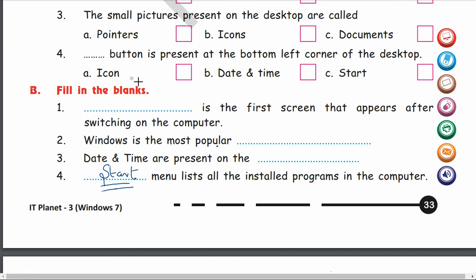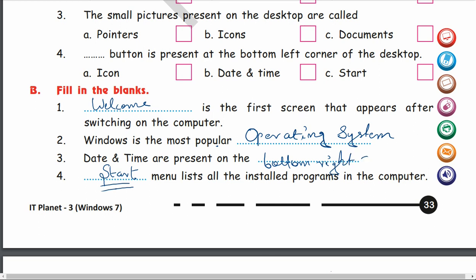Alright, so the first answer is here. Again, check your answer. Windows is the most popular operating system. Date and time are present on the bottom right corner. Okay? Got the answers?